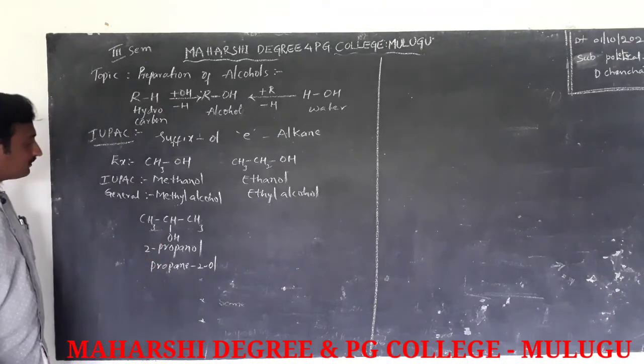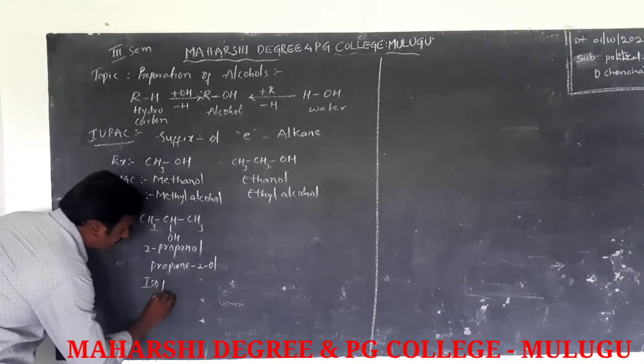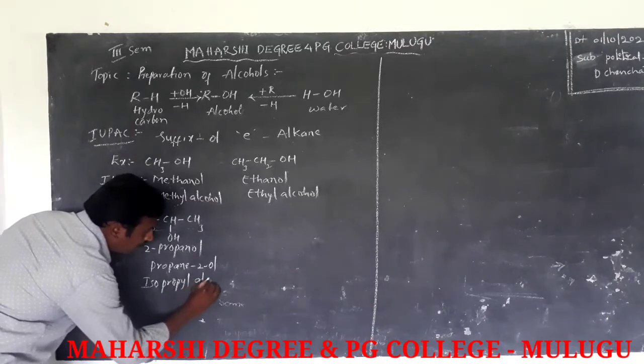And the general name of this compound is isopropyl alcohol.